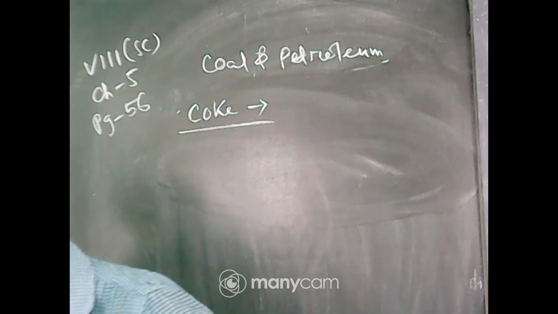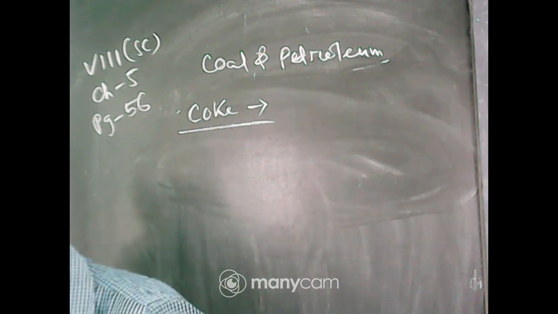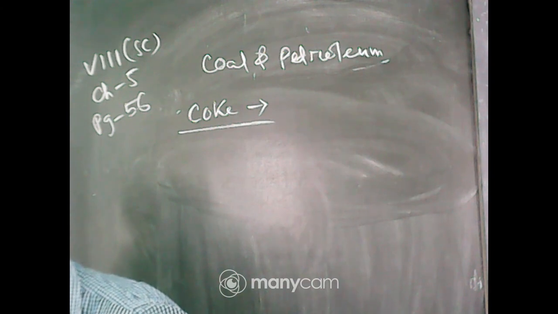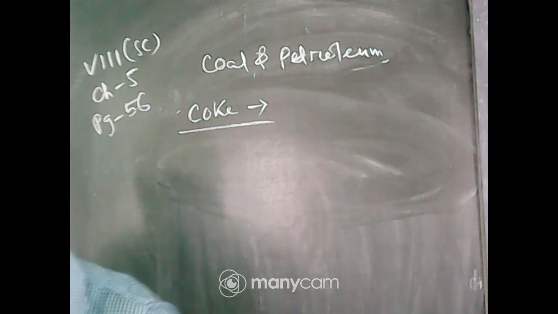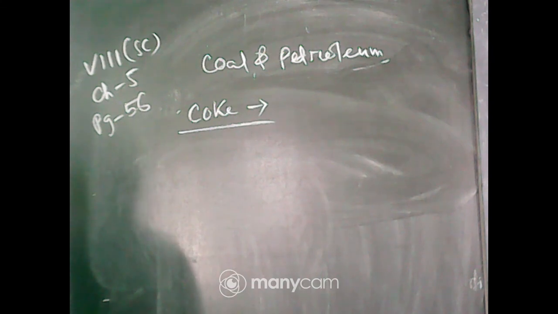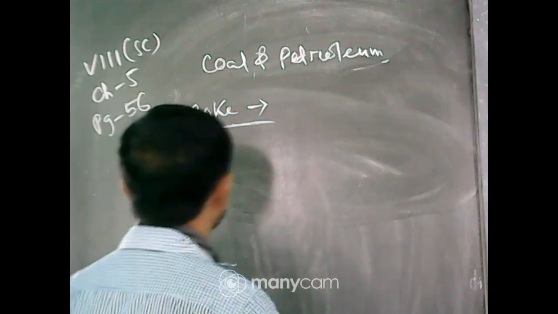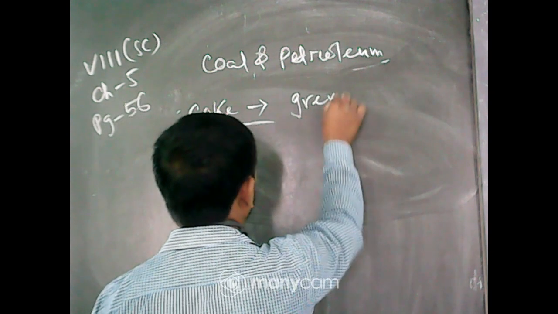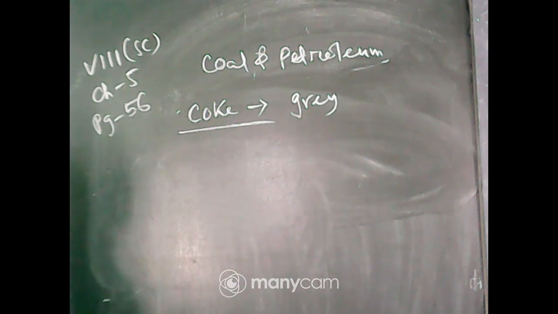Coke is an amorphous form of carbon, and it is harder and denser than charcoal and used as a fuel. It is harder and also has more energy. It is gray, hard and porous fuel with high carbon content. So coke is grey in nature, the pure form of carbon.